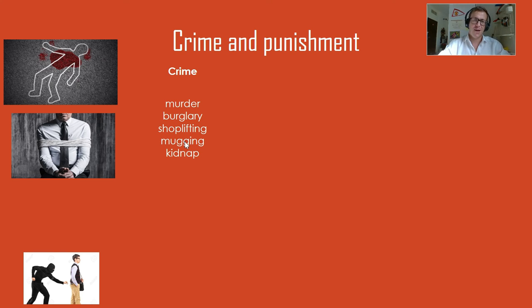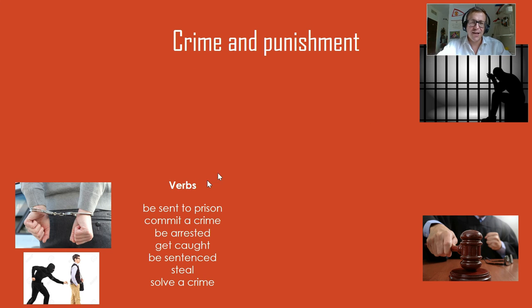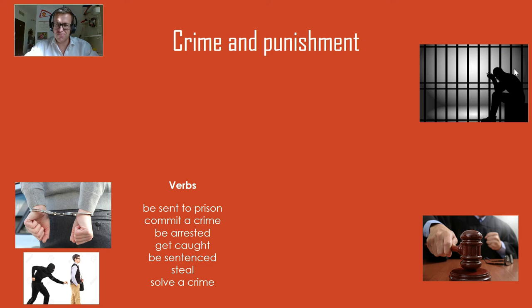Does not have to be a kid, by the way. A kidnap can be also an adult. Verbs: be sent to prison, which is what's happened up here. Commit a crime. Be arrested, which is happening here. Get caught, so the police catch you, we say get caught. Be sentenced. So sentence, although it's a load of words together, it can also be a judge sending you to prison. Steal, to take something, and solve a crime, find the answer to a crime.